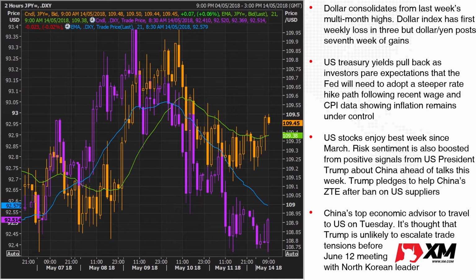We're seeing US Treasury yields pull back following last week's somewhat softer than expected CPI data, and the prior week in the US jobs report wage growth also came in below expectations. All of that points to the fact that the Fed will continue to raise rates only gradually and won't need to follow a steeper rate path.